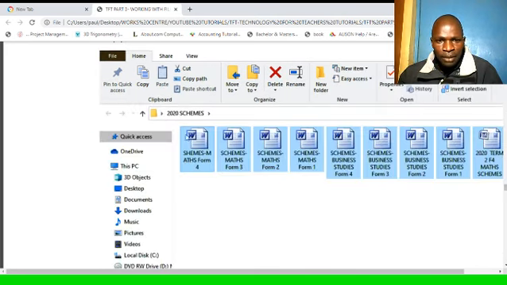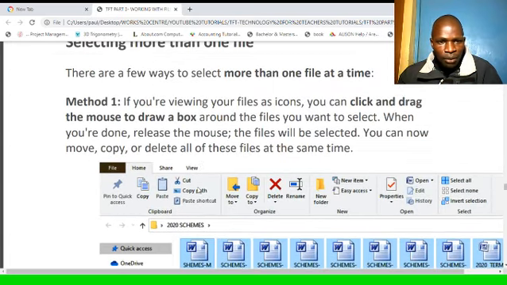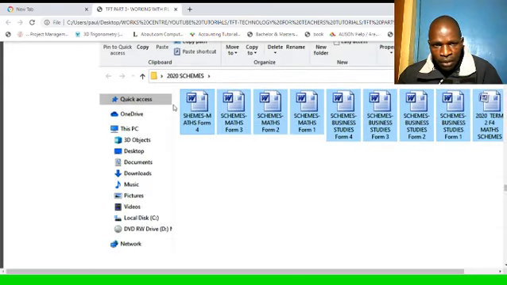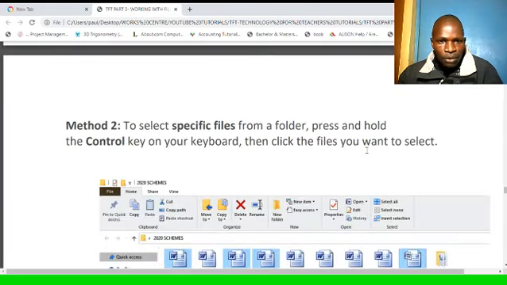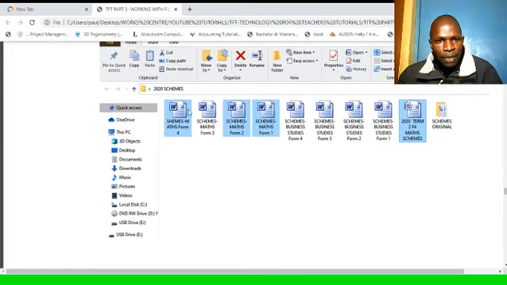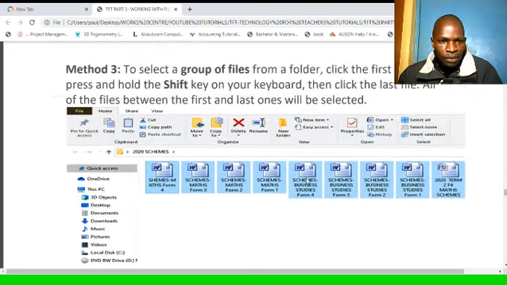So here I've shown, you can click and drag the mouse over the files. You click somewhere here and then drag the mouse to cover all those files that you want to delete. Method 2: to select specific files from the folder, press and hold the Control key on your keyboard, and then click the files you want to select. So you can select a number of files. I can click here, hold the Control key, click whatever I want, click here, I also want this one, and then release the mouse. The files will be selected.